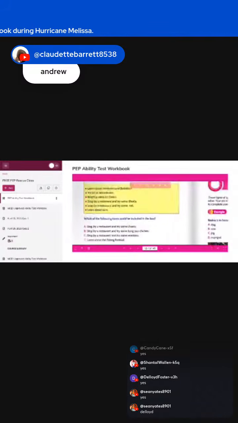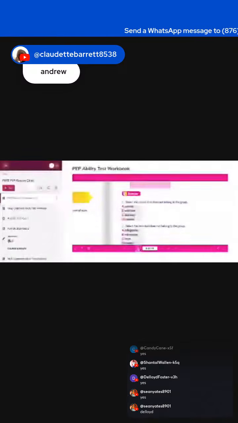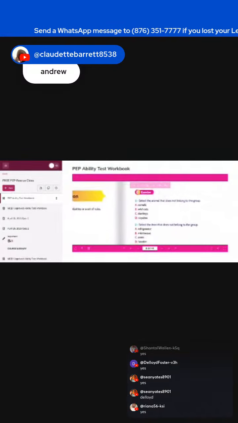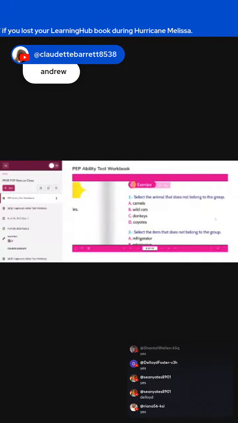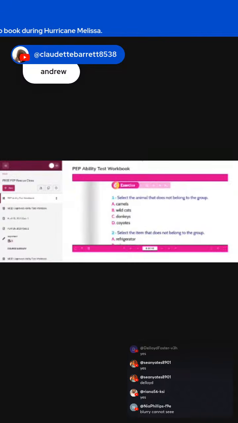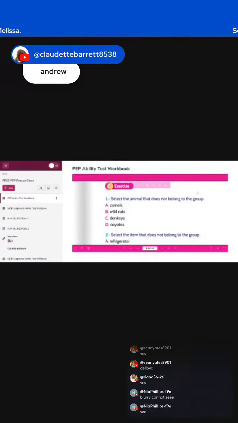All right, so of course, guys, you're going to get at least 2 classification questions. Let's look at this one, guys. Look at this classification question. It says, select the animal that does not belong to the group. Select the animal that doesn't belong to the group. Guys, can you figure that one out?